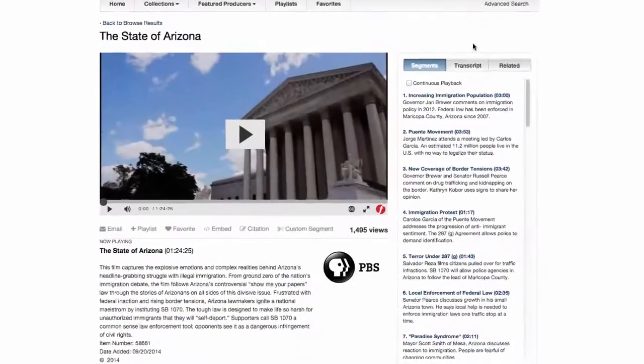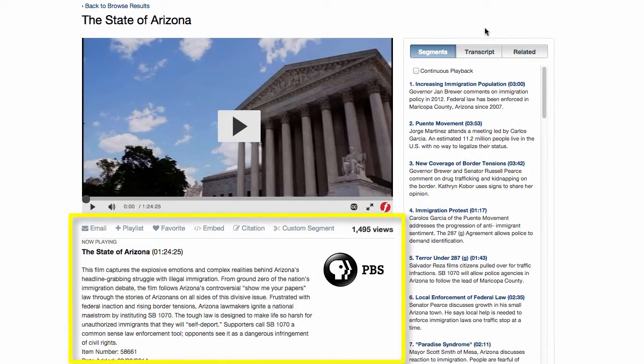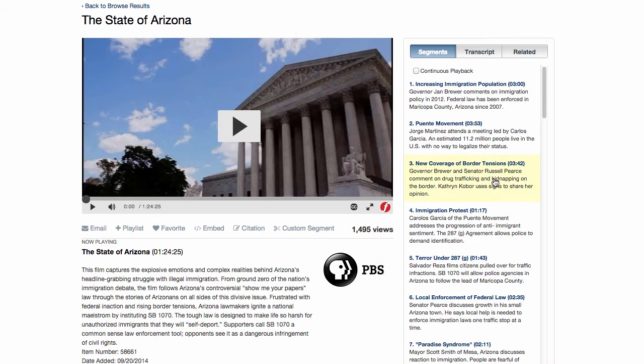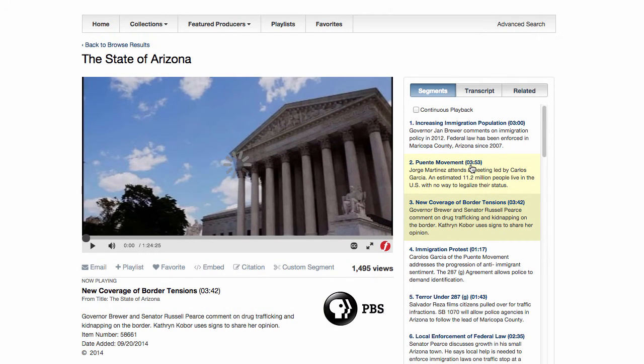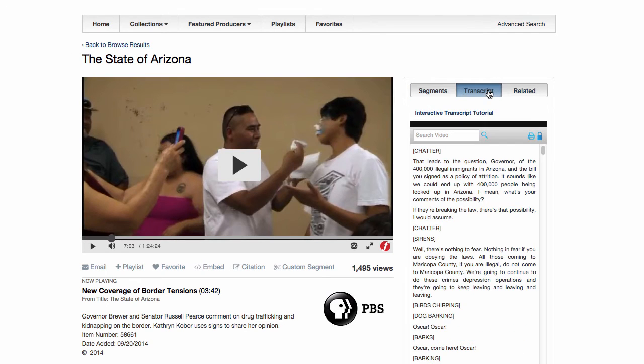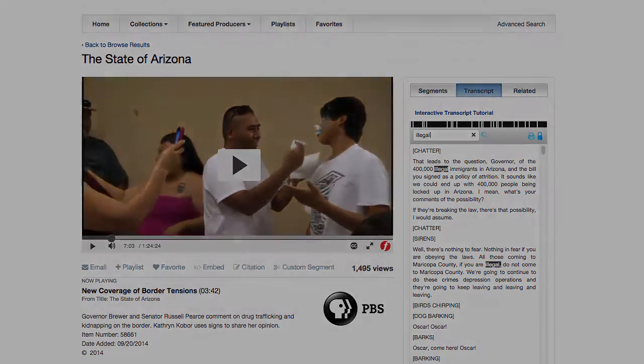On this page is a video player with a description of the film below, plus options to email and cite the video. On the right side of the page is a tab listing the segments or individual clips within this video. Each segment has a runtime and a brief description. Selecting one of the segments will jump to that section of the video. Under the Transcript tab is a complete transcription of the video, which is also interactive. At the top are options to print the transcript, plus a Search Within feature, as seen here.